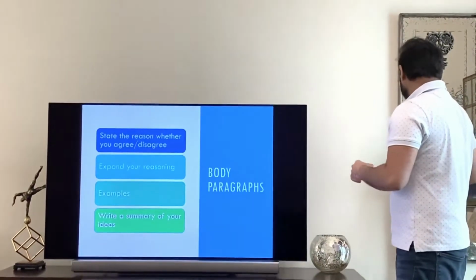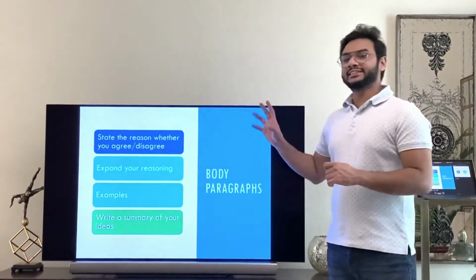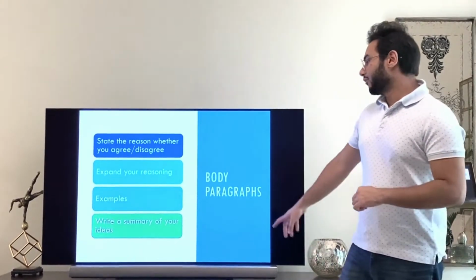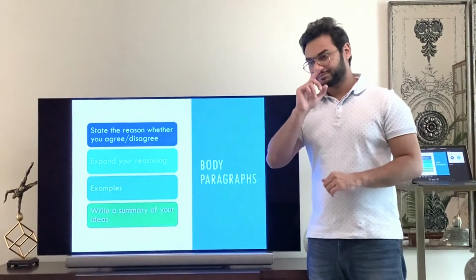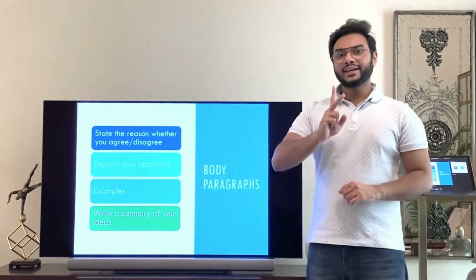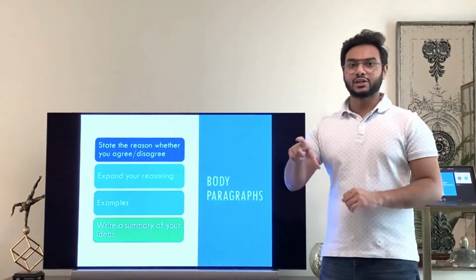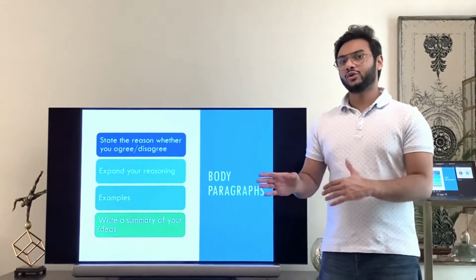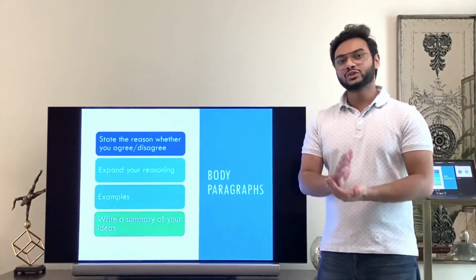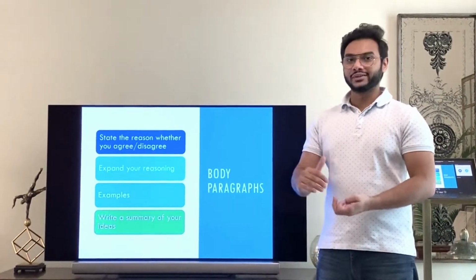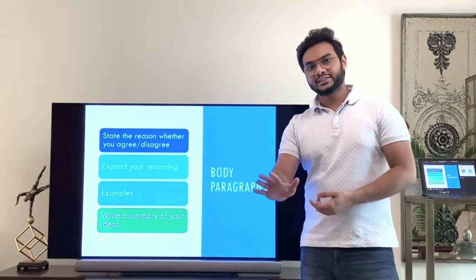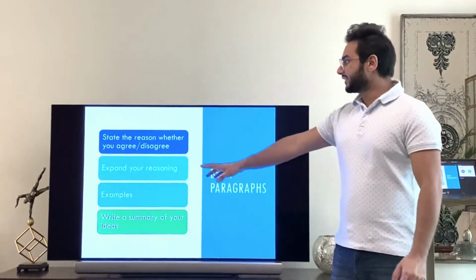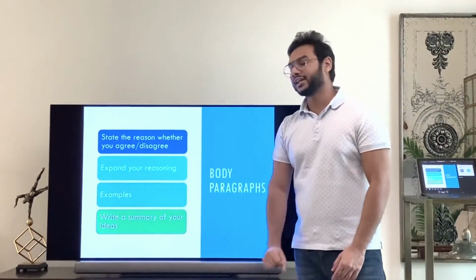Now we move on to the second bit. This is extremely important now. When I say body paragraphs, I'm talking about paragraph 2 and paragraph 3. Now, whether you agree or disagree, you have to choose one side. Either you agree or you disagree. Now you have to say why you agree or why you disagree. Body paragraphs should be no more than 5 to 6 sentences. Okay? First sentence, state the reason why you agree or disagree.